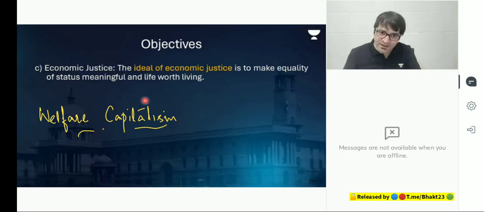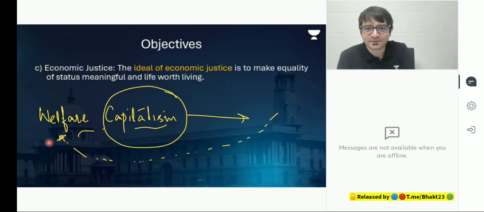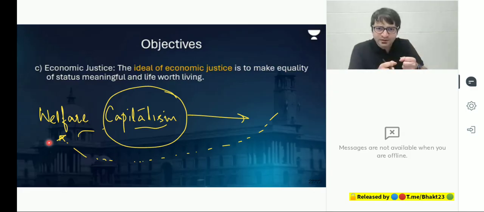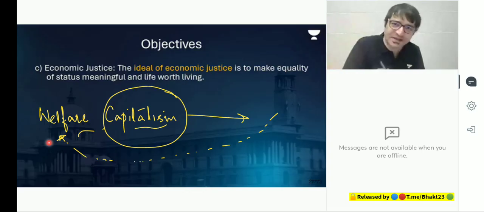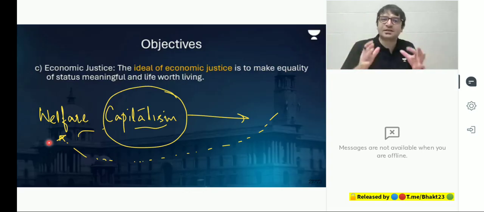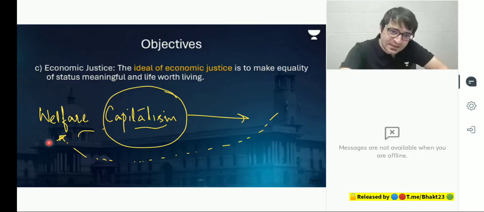So yes, we are a capitalist society, but within this capitalist society, a significant part of the money the government is generating is being spent on the welfare of the people. That's exactly what socialism also wanted. What socialism wanted is that the government should come into the picture, improve the living standards of the people, bridge the gap between the rich and the poor, and ensure that justice is given to the people. And that can happen even in a capitalist society, by conceptualizing welfare capitalism, where the proceeds from capitalism, the investments raised through capitalism, can be used to fund various welfare programs. That is economic justice.